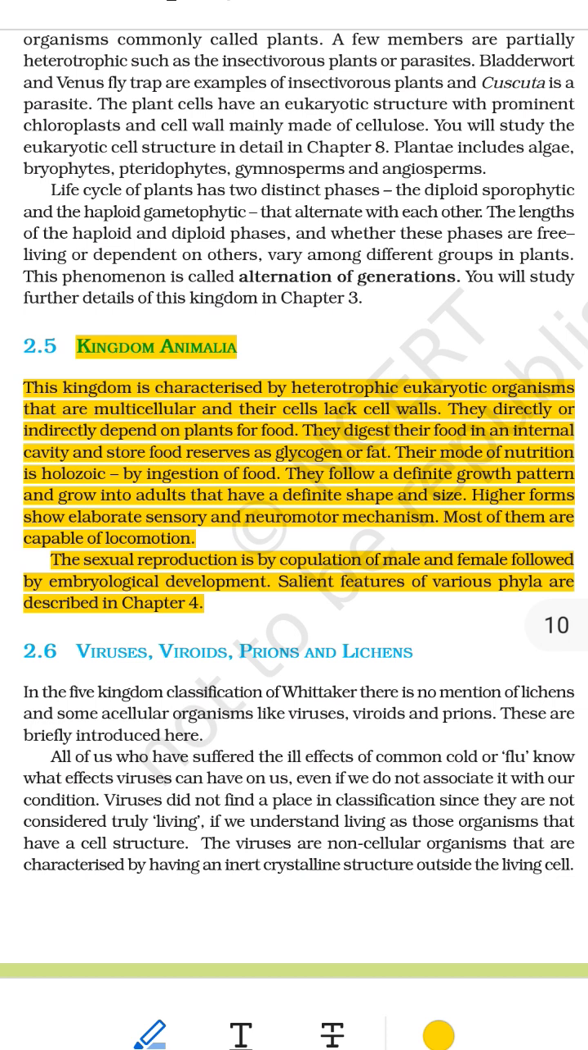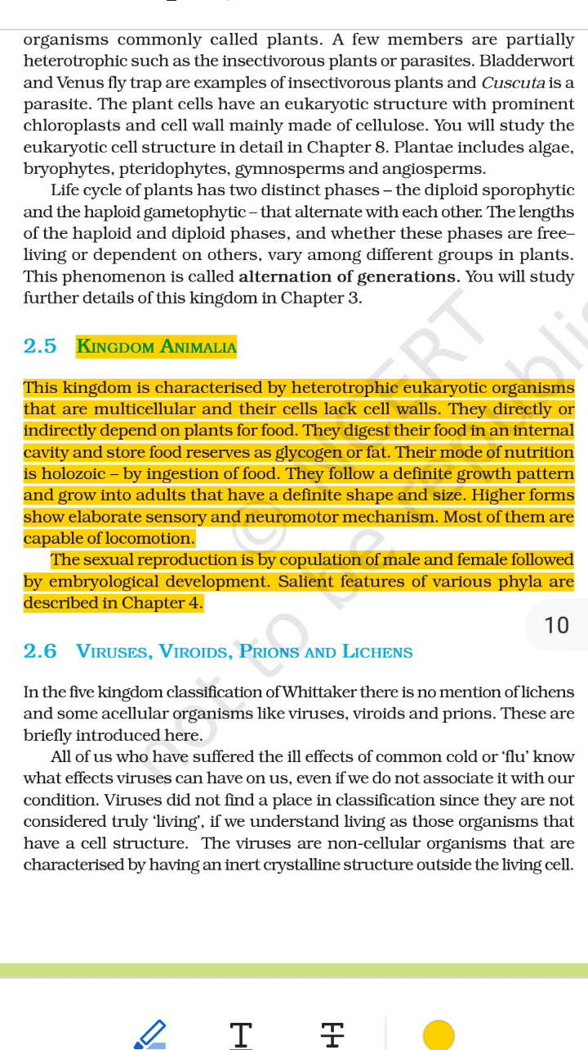1. This kingdom is characterized by heterotrophic eukaryotic organisms that are multicellular and their cells lack cell walls. Break it down word by word. This kingdom: a kingdom is a very big group in science used to organize living things. Animalia means all animals belong in this group. Characterized by: this means known by or recognized because of. Heterotrophic: trophic equals food. So heterotrophic means animals get food from other sources.